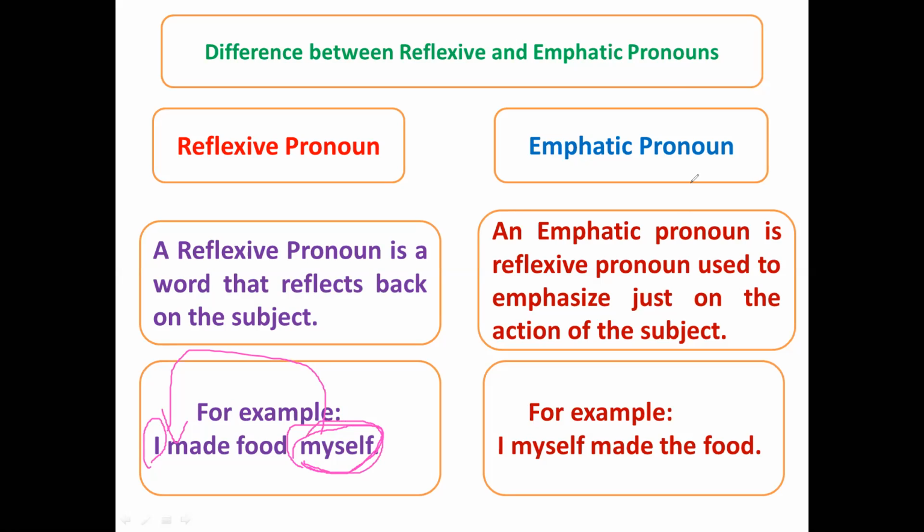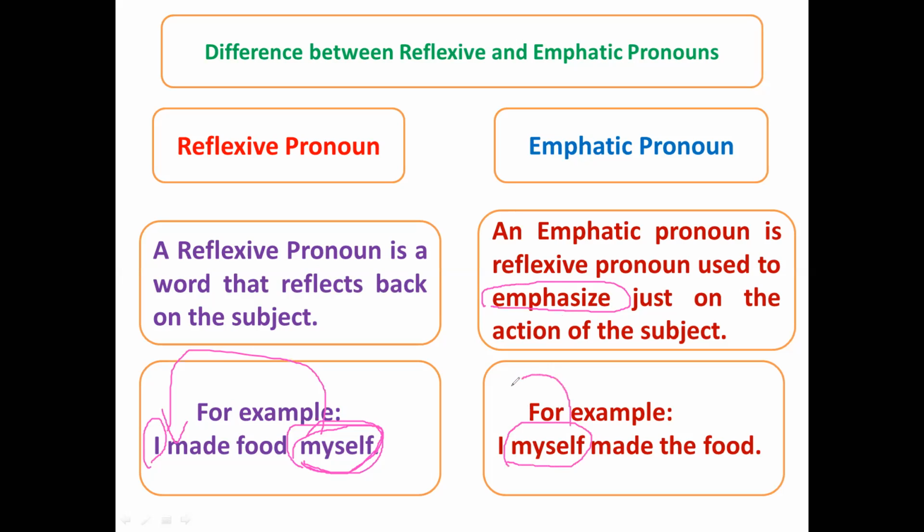Coming to emphatic pronoun, an emphatic pronoun is a reflexive pronoun used to emphasize just the action of the subject. For example, once again, I myself made the food. Here, reflexive pronoun myself.